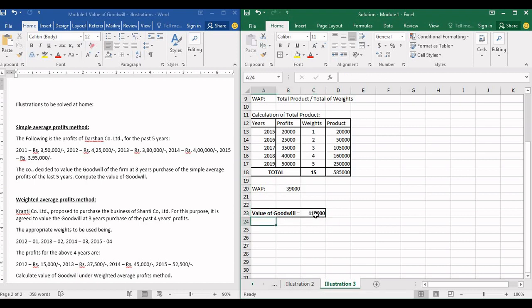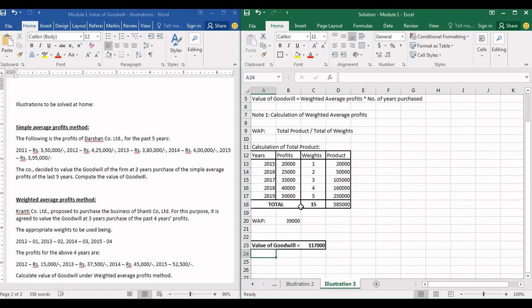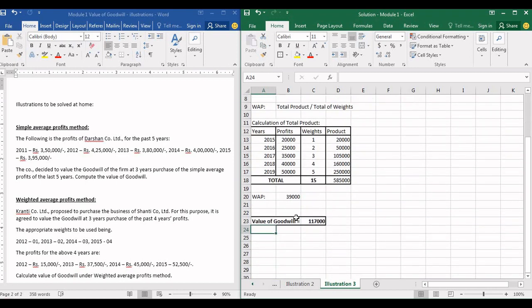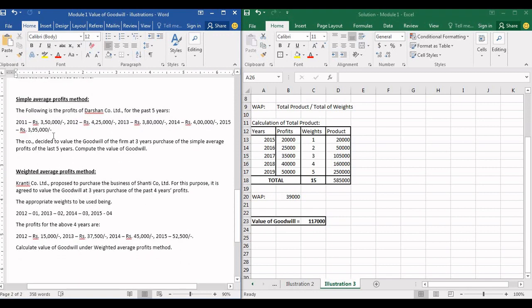I hope you guys have understood this problem as well. We have solved 3 illustrations in all today. I just hope that you guys have understood all the 3 illustrations. Now guys, like I told you, I'll be giving you illustrations to solve at your house. I have drafted these 2 illustrations for your reference. I'll read them out for you. Please try to solve these at home so that you get a bit of clarity as to how to solve these problems. These are usually asked for 5 marks, okay guys?